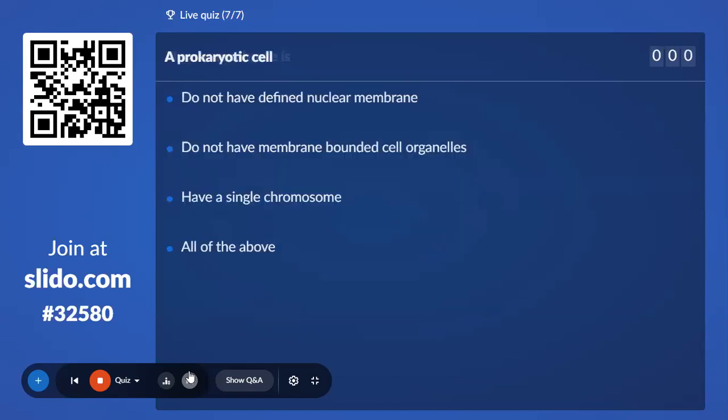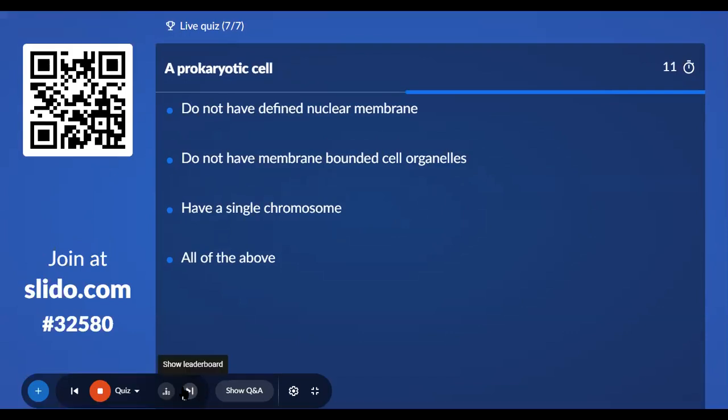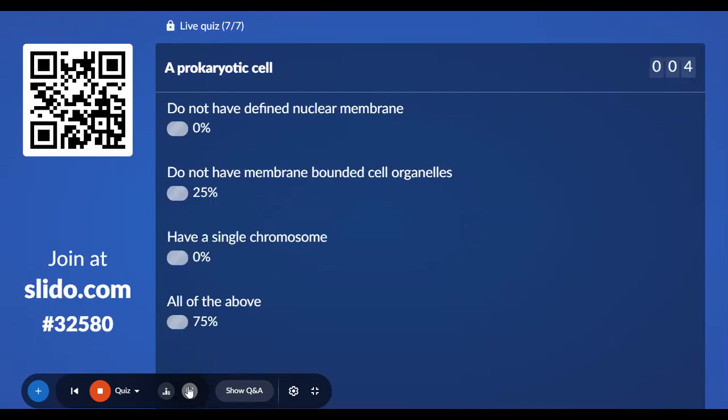The last and final question. A prokaryotic cell does not have a defined nuclear membrane, does not have membrane-bound cell organelles, has a single chromosome, or all of the above. Only 2 minutes left for this meeting. And we have the poll result: all of the above. 75% students have voted it.